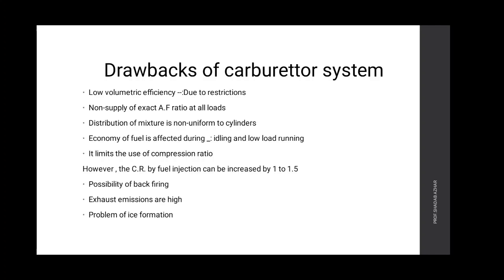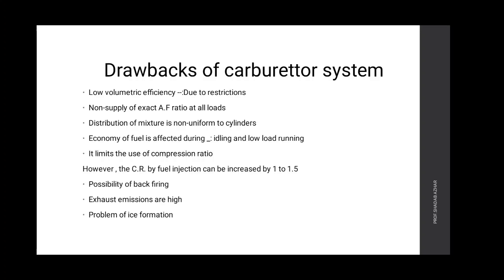Eighth or last drawback, problem of ice formation at low temperature. When the temperature of the surroundings is low, the temperature of the air is also low, and the fuel used, gasoline, is also at a low temperature in winter or in conditions where the surrounding temperature is low.